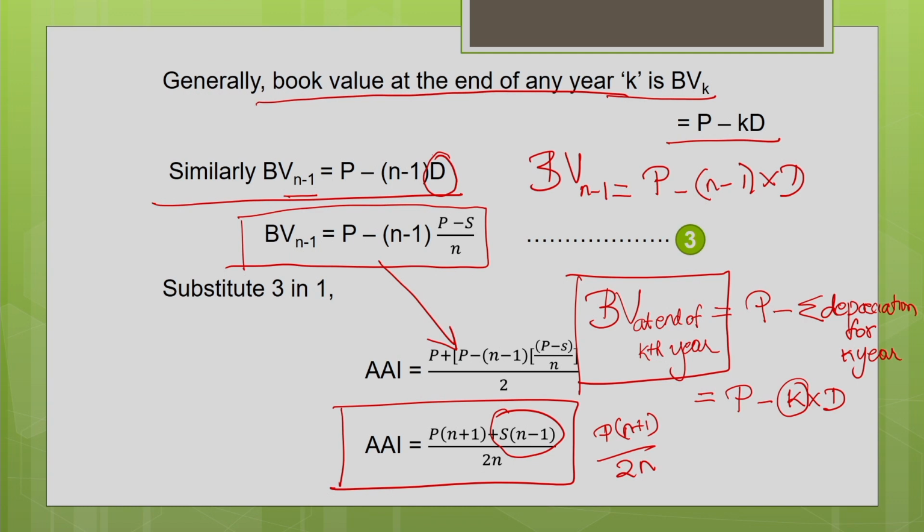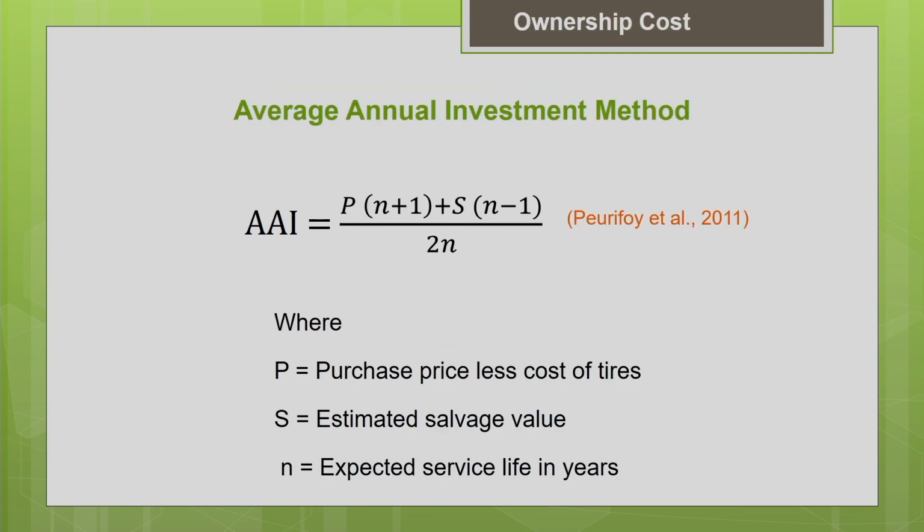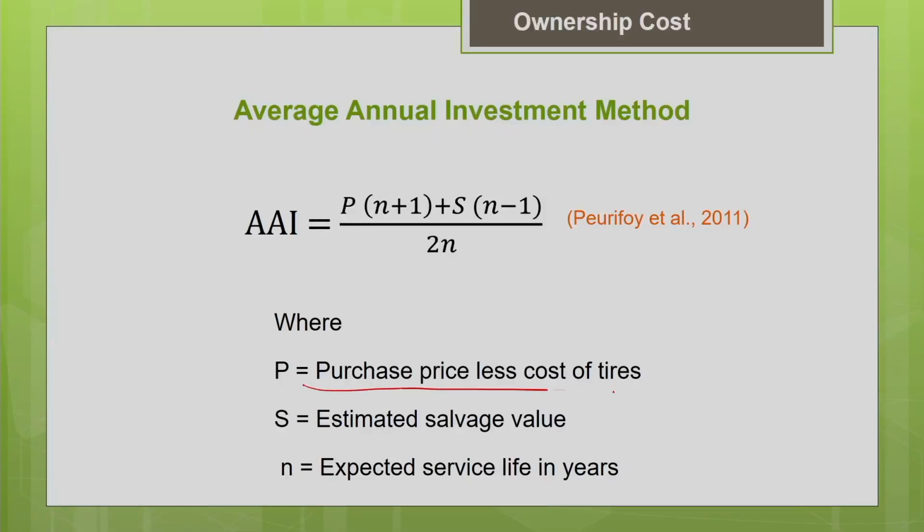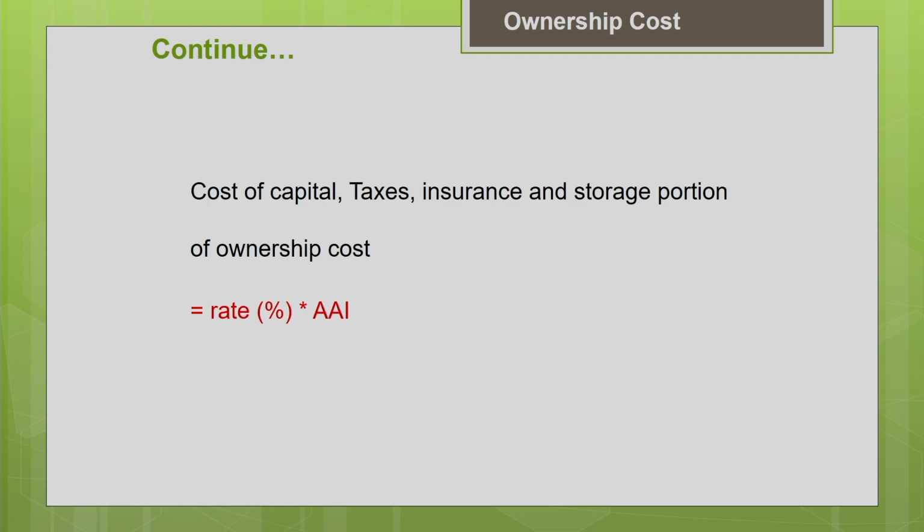So this formula you are going to remember, and all the components of the ownership cost we are going to express as a percentage of the average value of the machine when you follow this methodology for the estimation of the ownership cost. P is the purchase price. Obviously, you have to deduct the cost of tires because tire cost will be considered under the operating cost. Then S is the estimated salvage value and n is the service life of the machine. The other components of the ownership cost, the cost of capital or investment cost, taxes, insurance and storage cost, are everything expressed as a percentage of the average value of the machine. That is nothing but the average annual investment over the life of the machine.